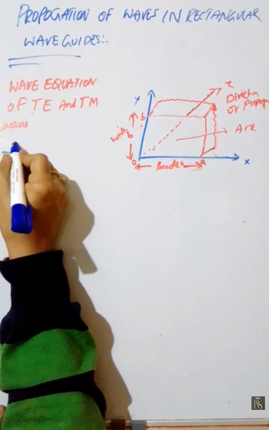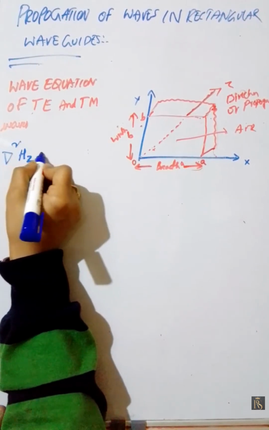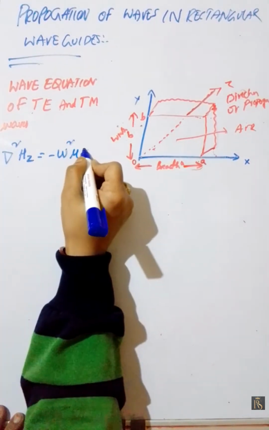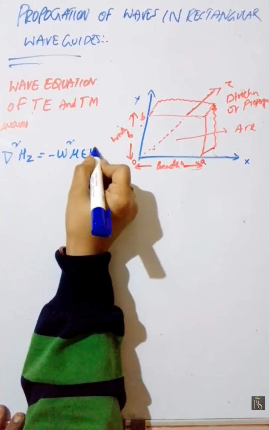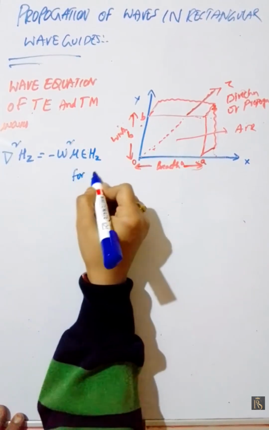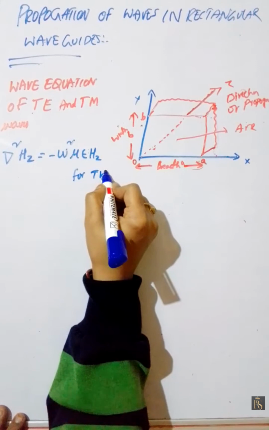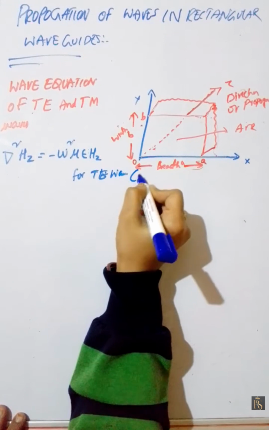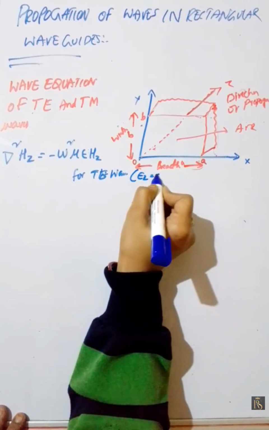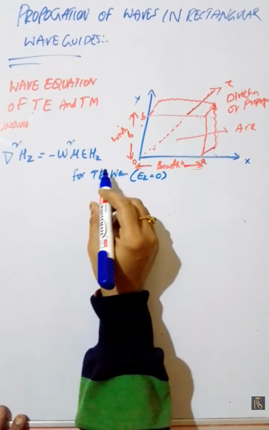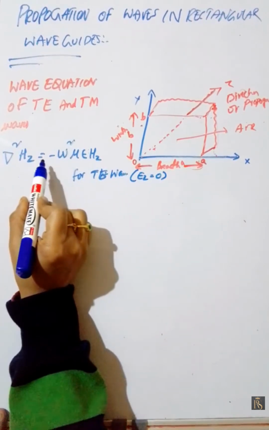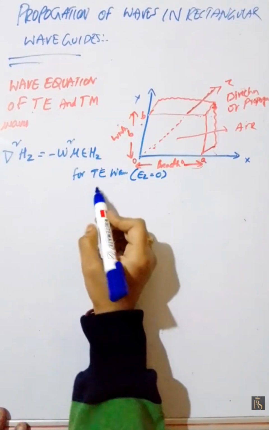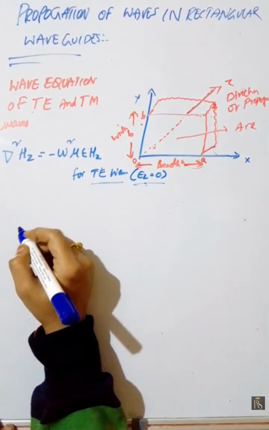Now del square Hz is equal to minus omega square mu epsilon Hz for transverse electric waves, and Ez is equal to 0. Whereas in transverse electric field, Ez is equal to 0.